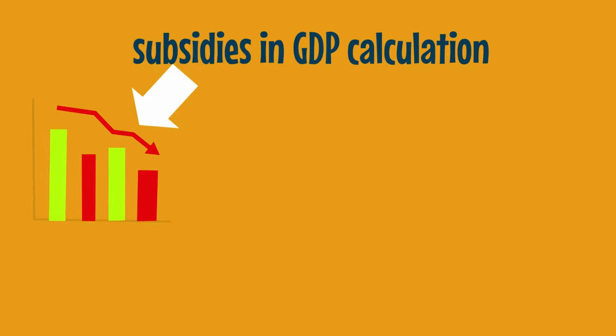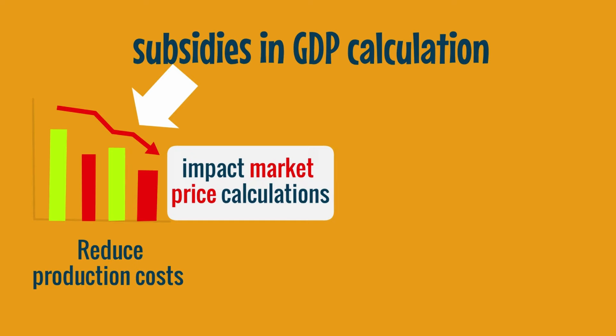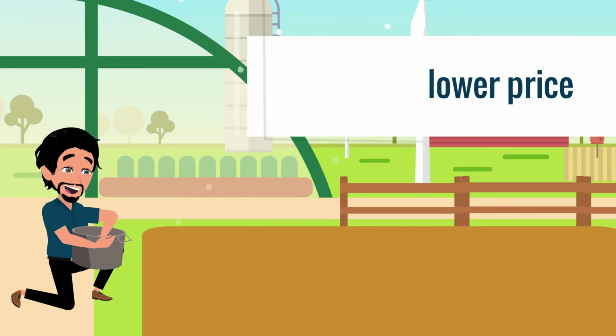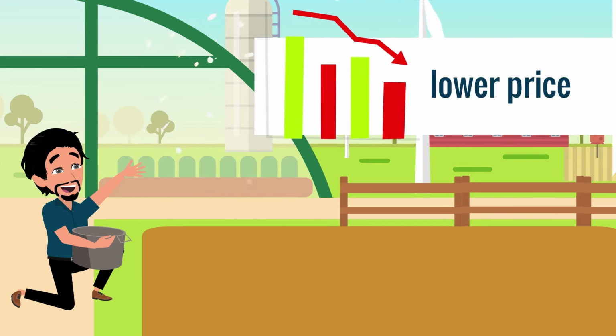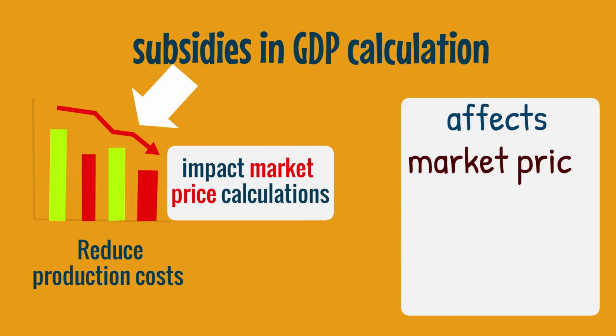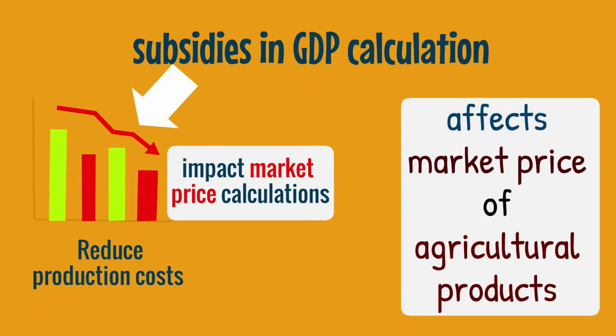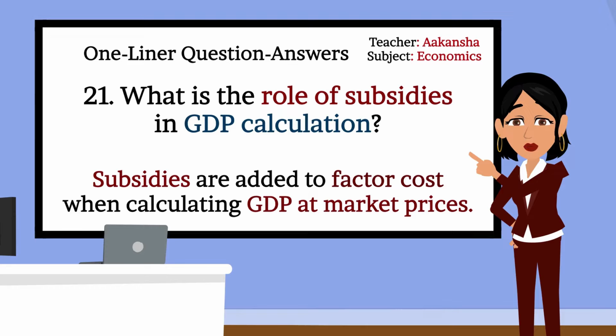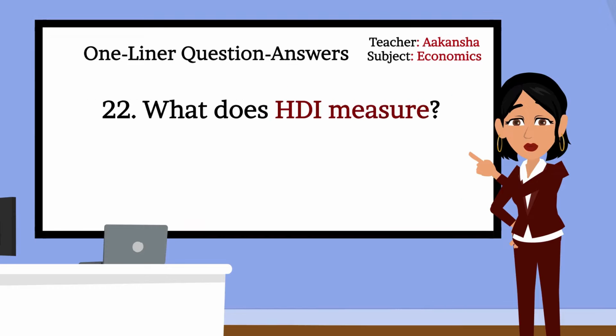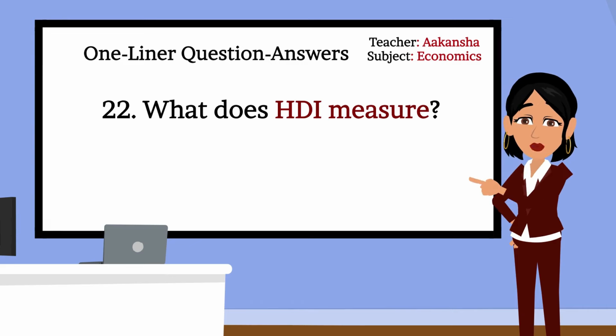Ma'am, subsidies in GDP calculation reduce production costs and impact market price calculations. For example, if the government gives farmers a subsidy to reduce fertilizer costs, the farmers can produce crops at a lower price. This affects the overall market price of agricultural products and helps in GDP calculation. Very good. Let's move forward to next question. 22. What does HDI measure?